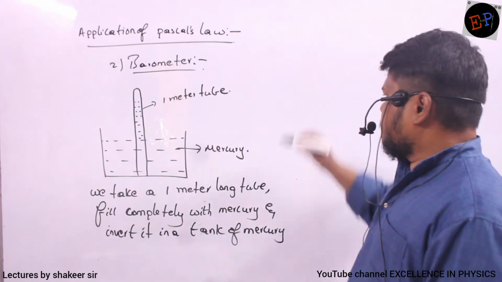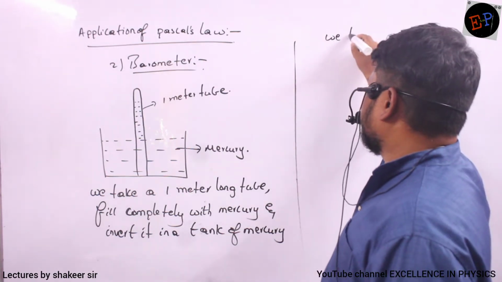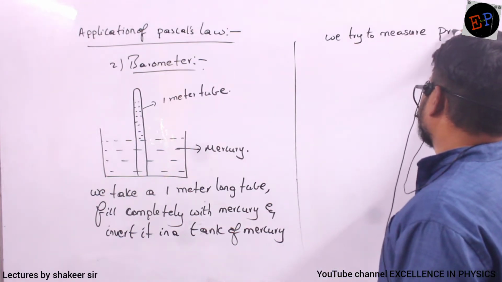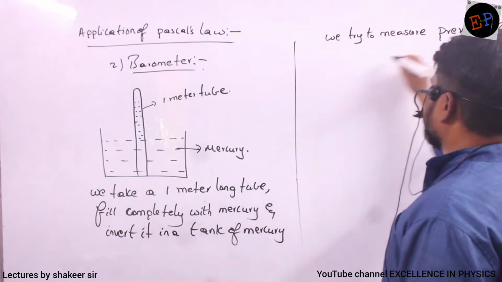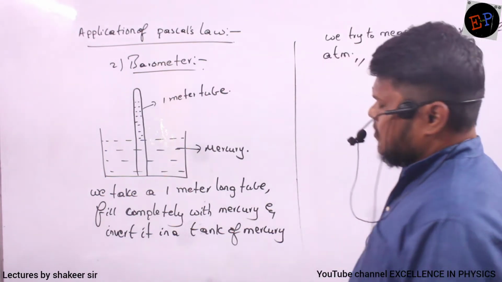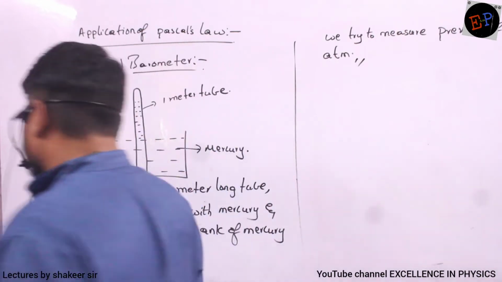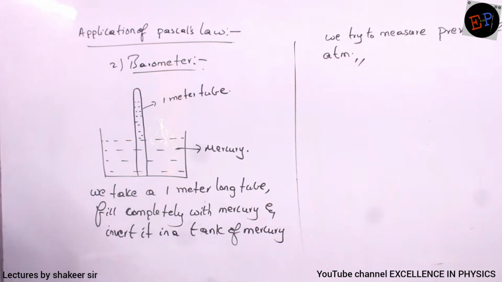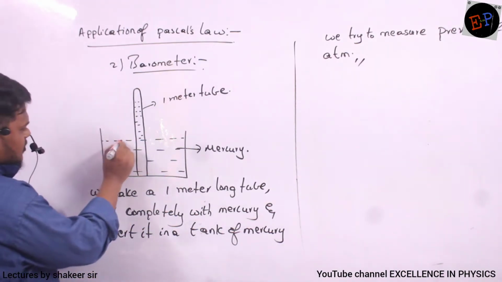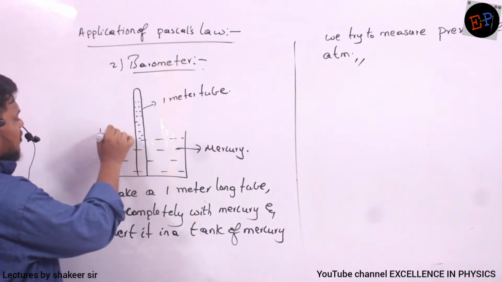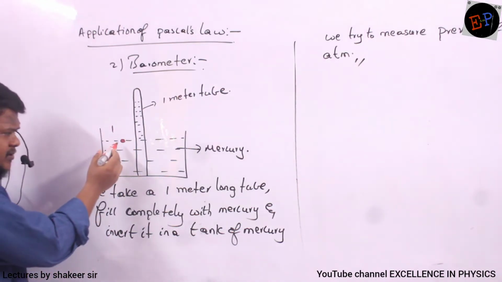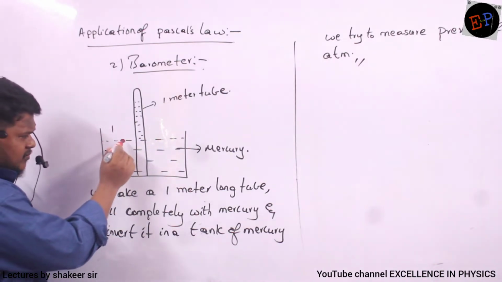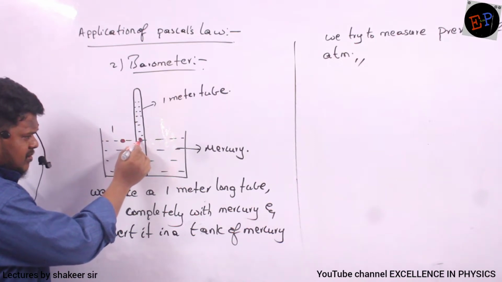Okay ma? So what we try to do, we try to measure what? Pressure of atmosphere. Now let us see how we can measure the pressure of atmosphere ma. See, I will take 2 points. So this is point number 1. Where is this point? This point is present on the top surface of the liquid, no? First point. So I will take one more point inside this test tube at the same level.